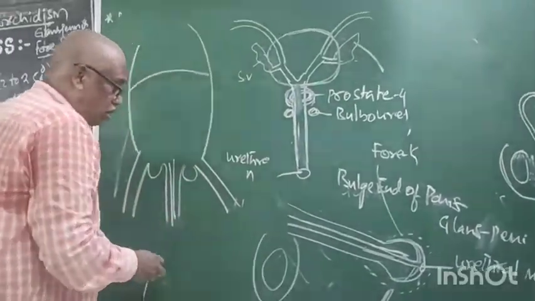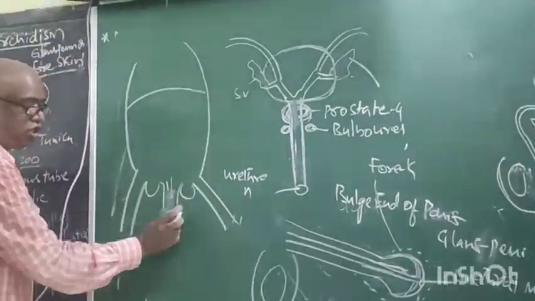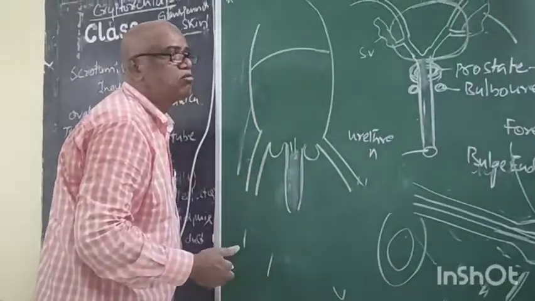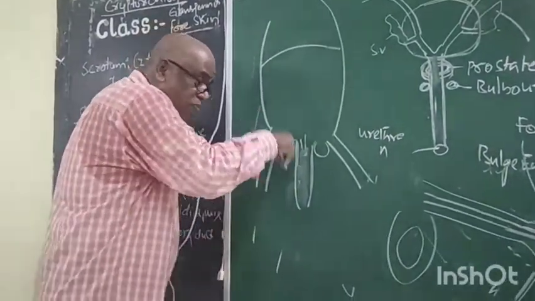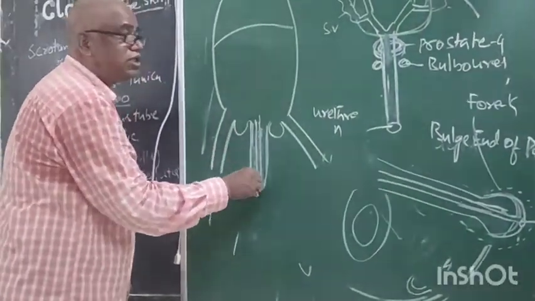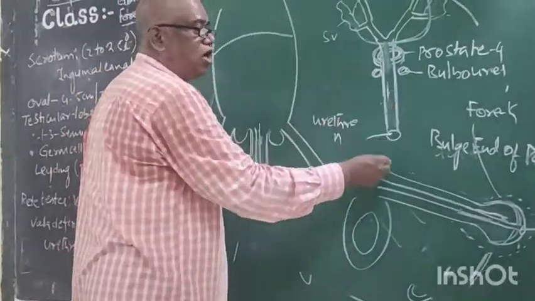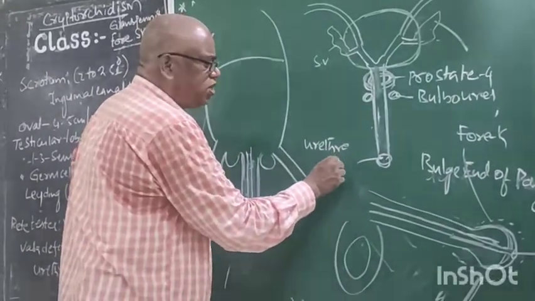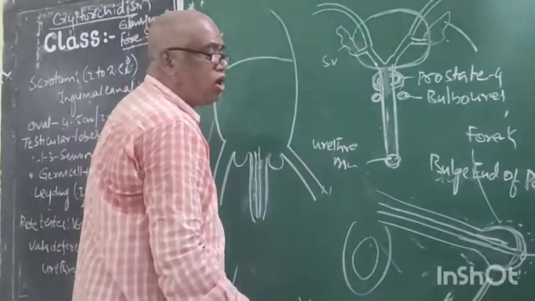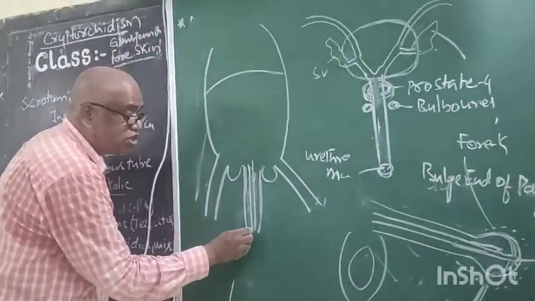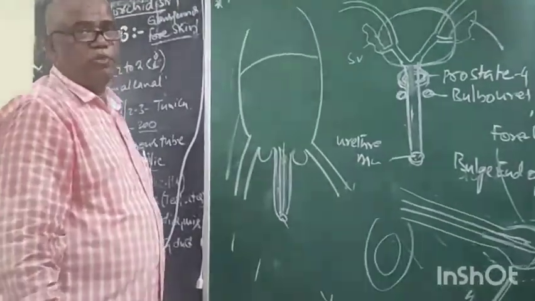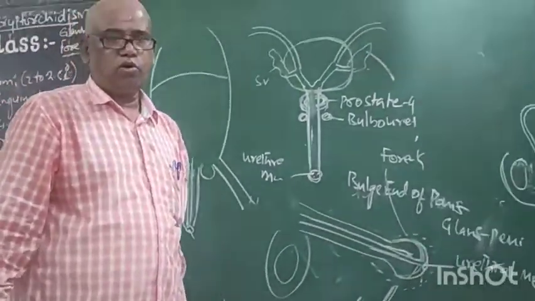Externally we see the penis. But in the penis a tube is there. That tube is called the urethra. This urethra opening to the outside is called the urethral meatus. The urethral meatus is nothing but an aperture, and this aperture is present on the tip of the penis. Now this is about the male reproductive system. Now, okay, thank you.